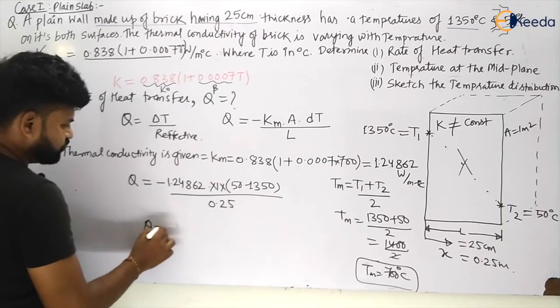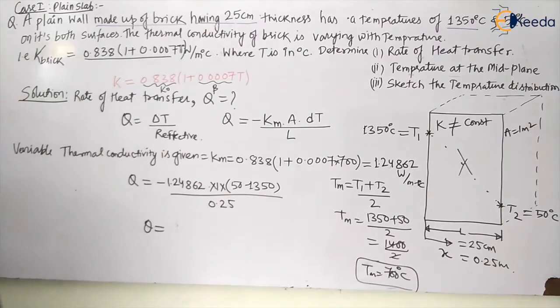So my dear students, Q will become equal to how much? Let us see. Q will become equal to 1.24862 into minus 1300 divided by 0.25.